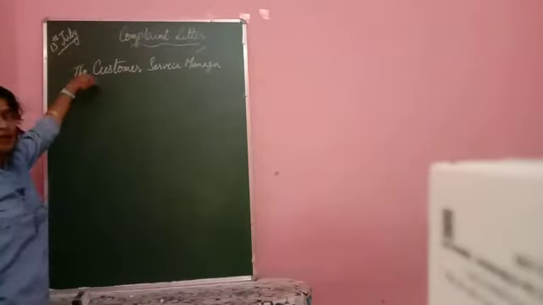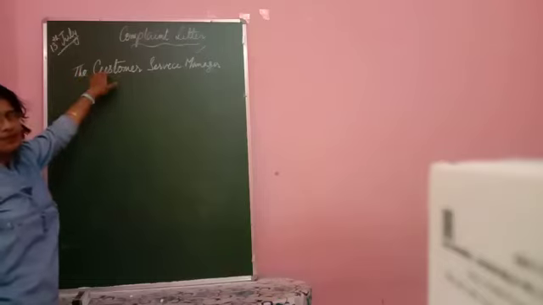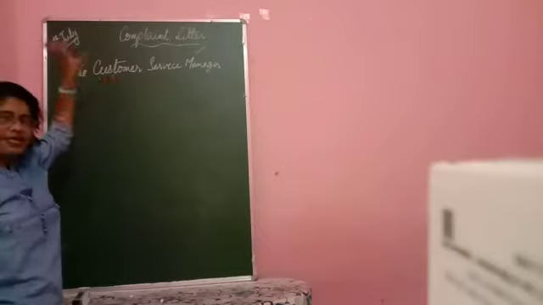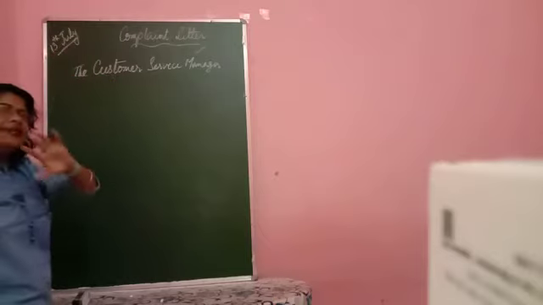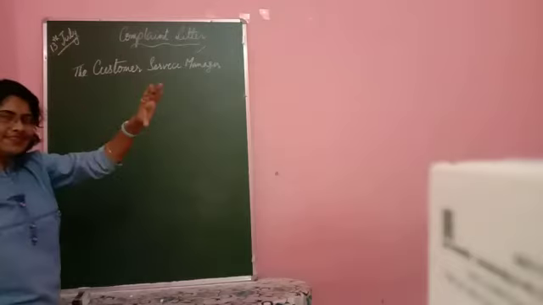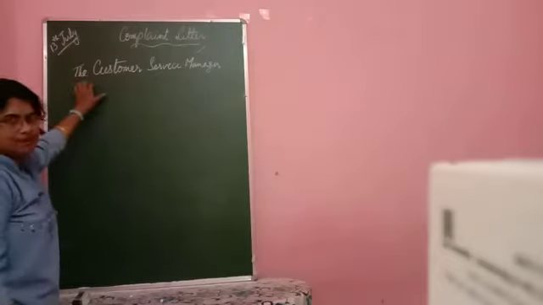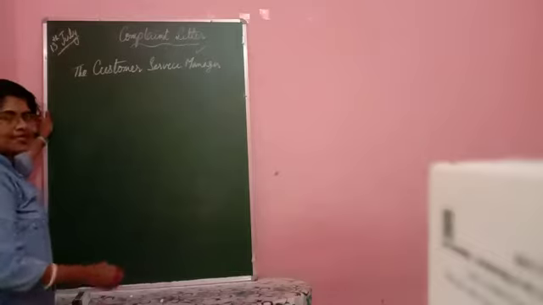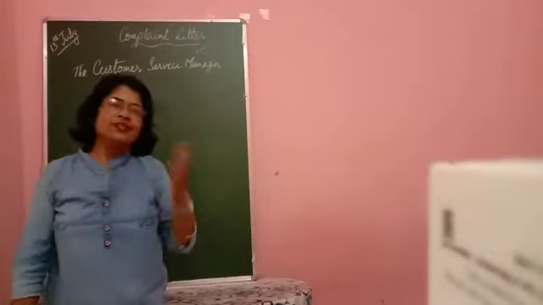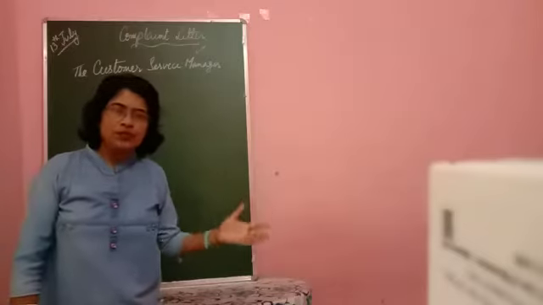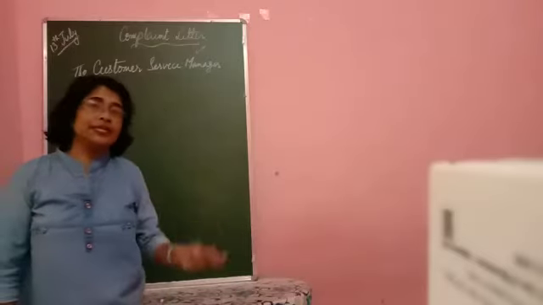And then this comes. Do not start your answer with the designation of the receiver. In your answer, you must have the complete sections clearly mentioned: sender's address, date, and then this comes. Customer service manager. Supposing it is a complaint against a TV, the TV that you bought a few days back is not working.